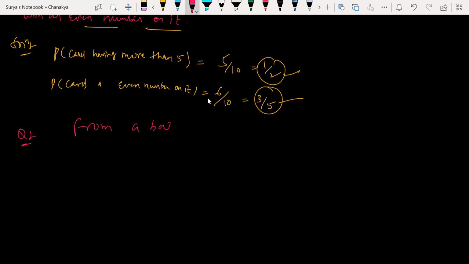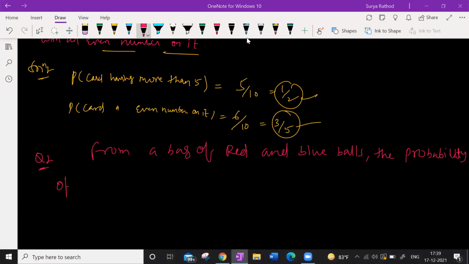From a bag of red and blue balls, the probability of picking a red ball is x by 2.